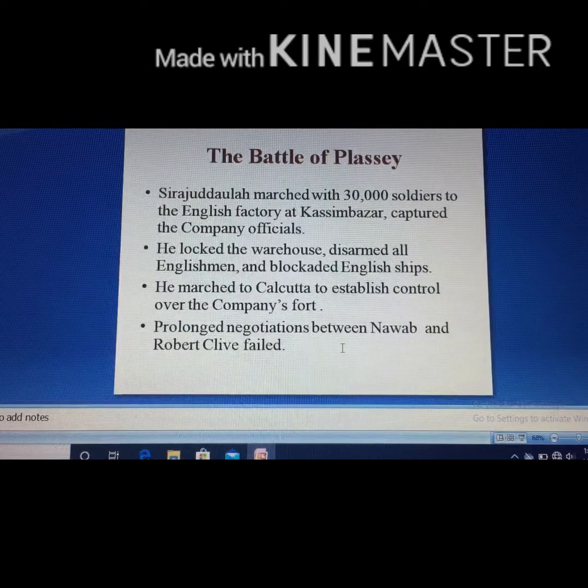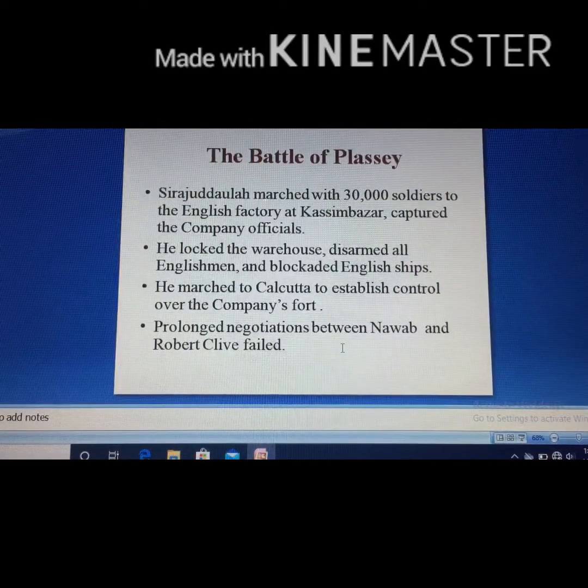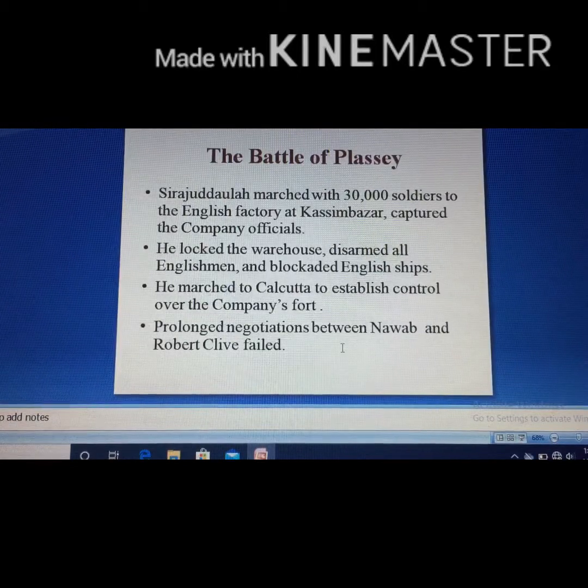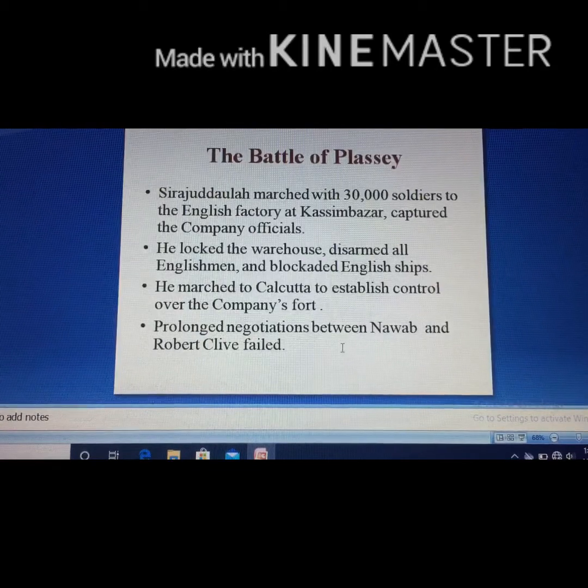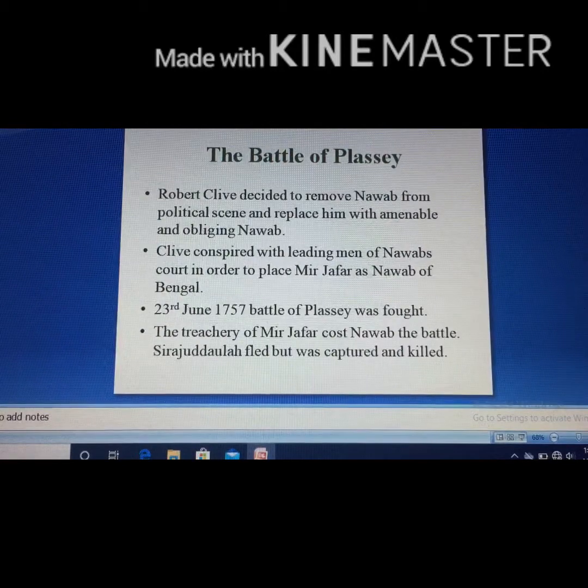Robert Clive was posted at that time in the Madras presidency. As he got the information of the fall of Calcutta, he was sent to Calcutta to do negotiation. There were prolonged negotiations between the Nawab of Bengal Sirajuddaulah and Robert Clive, but they failed. They did not result in any conclusion.